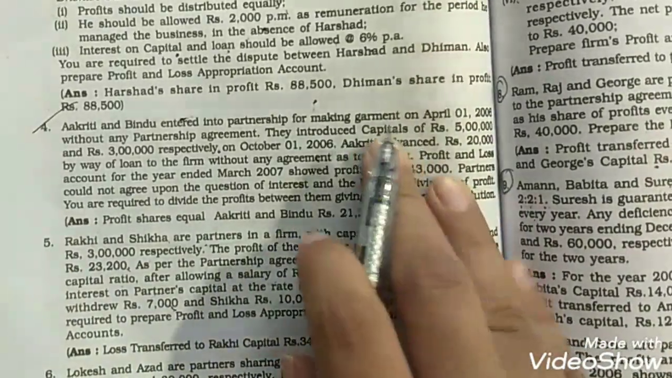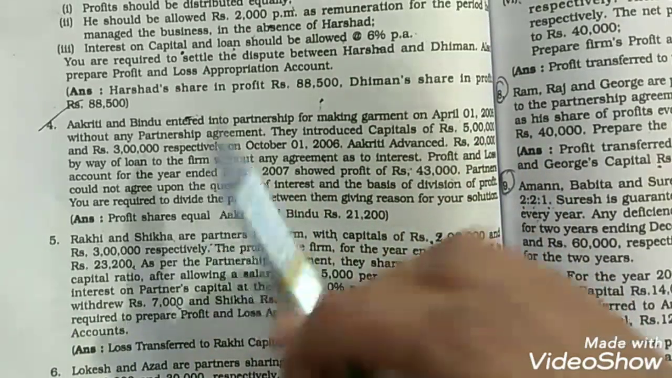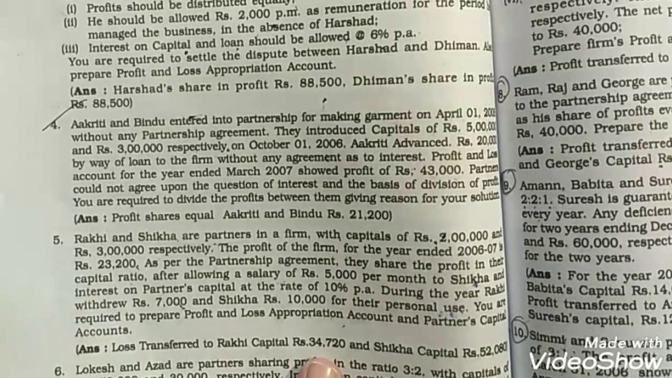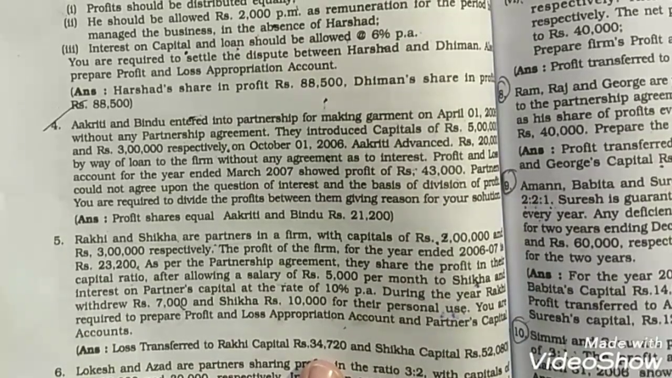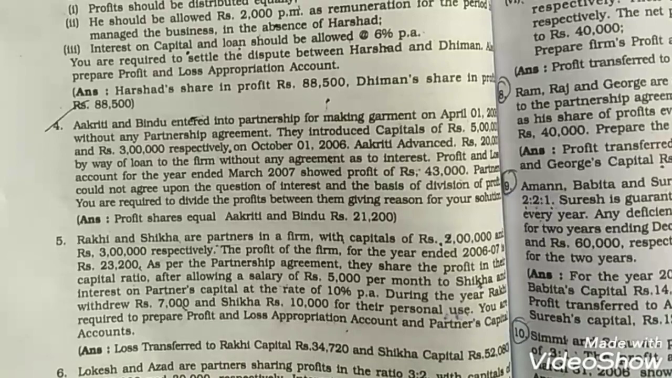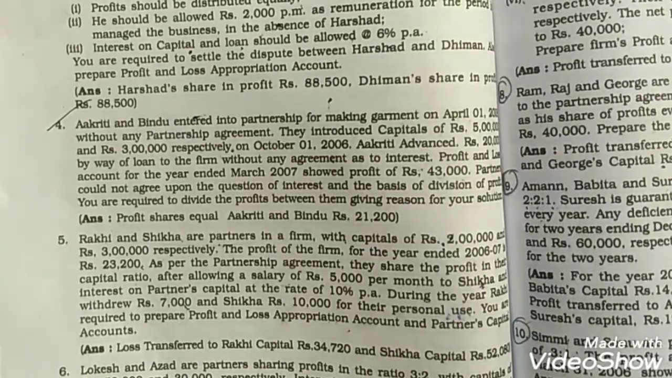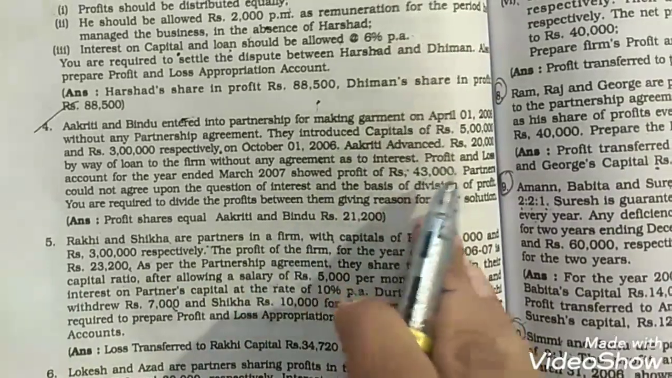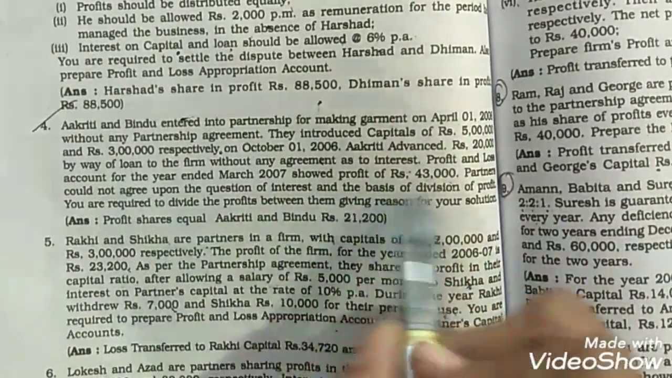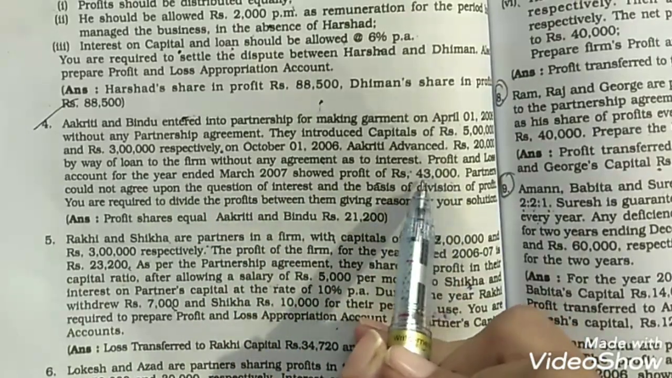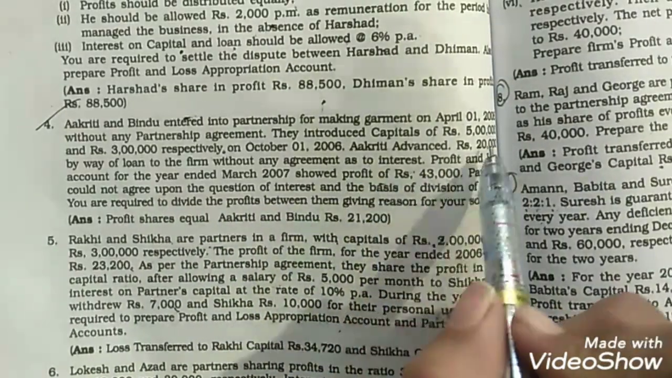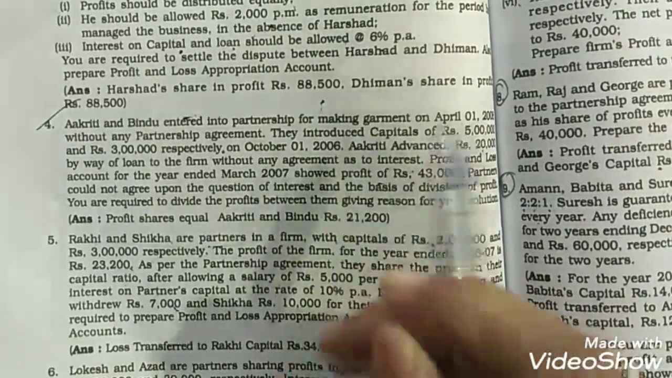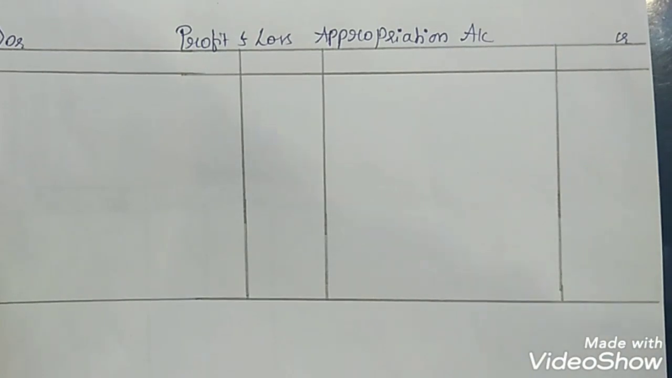So here again it's the same case as we did in the previous problem. We know that other than 6% interest on loan, any other interest or any other salaries will not be provided to any of the partners. Here in this question the profit for the year is given, rupees 43,000, and Akriti is giving 20,000 loan to the firm on October 1, 2006. Again everything is the same here.